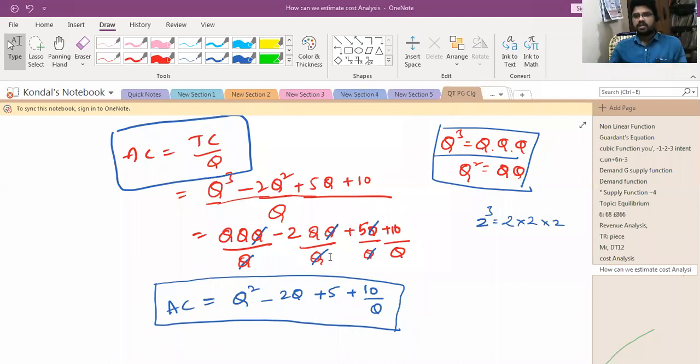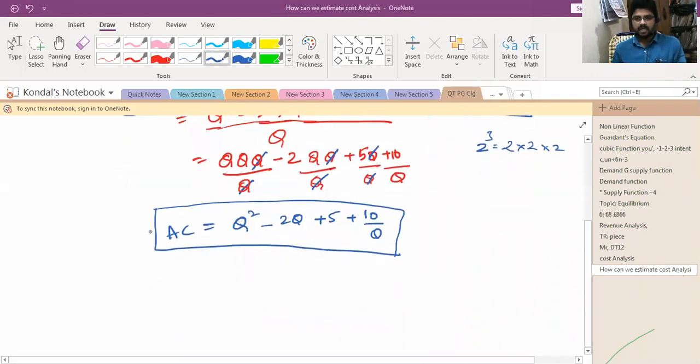Yes, sir. So when there is q into q into q, we can cancel them. Q by q, 1 q by q. Here there are 2 q's, so you can cancel here, and there is 1 q and 1 q, you can cancel here. So the remaining is q into q, that is q square minus 2q plus 5 plus 10 by q. Here I have written 10 by q only. That is AC. So next, we need to find out the MC.